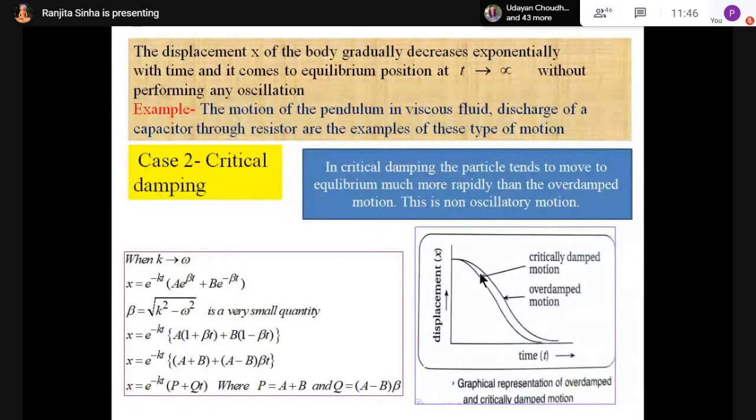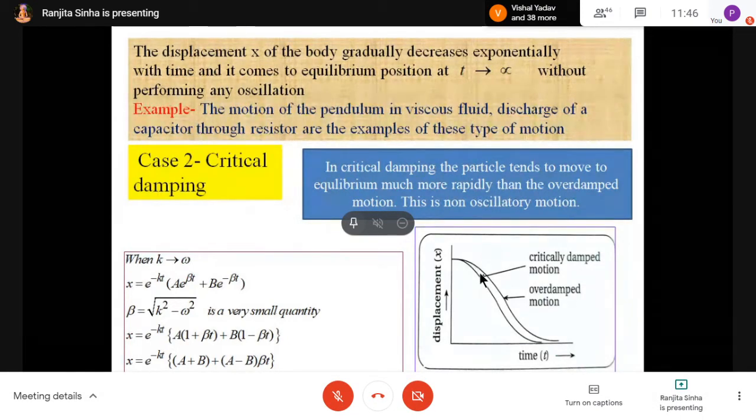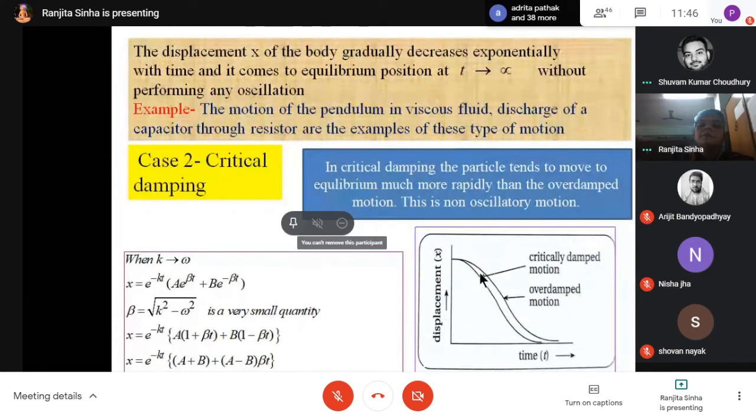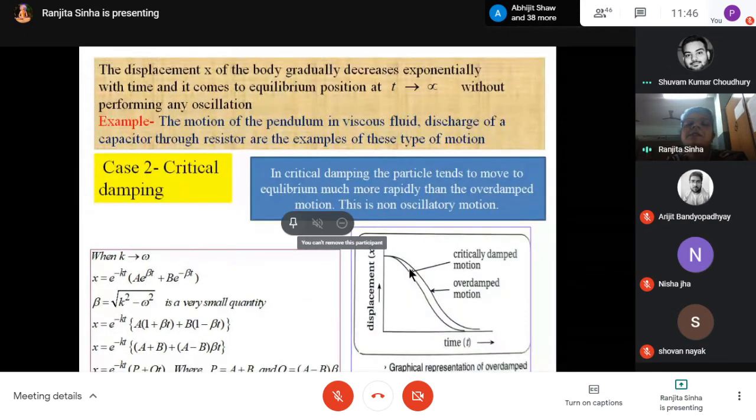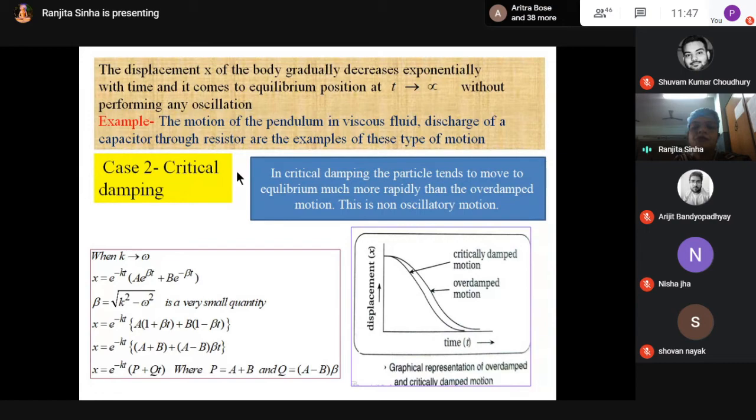Ma'am, the example of overdamped motion is the motion of a pendulum in viscous fluid. Is displacement also dependent on the viscous fluid? Yes, this depends on what the viscosity is. That may be critical, that may be overdamped. What is the condition? That I am saying. Critical damping is also one type of damping. But why is this term said critical? Critical means this is the critical situation below which the motion is oscillatory and above which there is no oscillation.